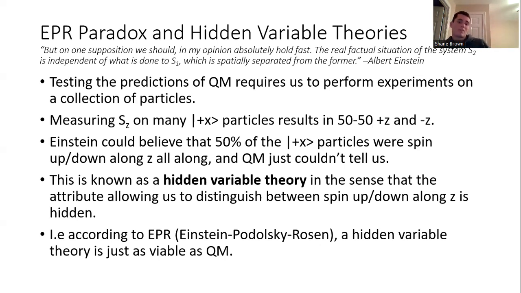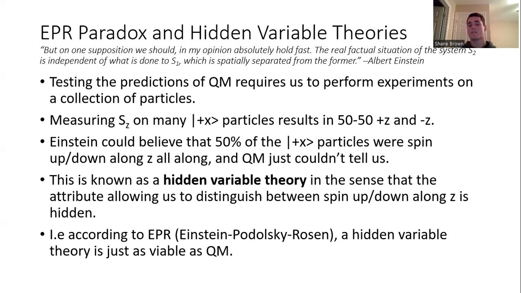So Einstein could perfectly well believe that if we measure 50% of the particles being up and 50% being down, maybe just 50% of the plus x particles were up and down along z to begin with. Maybe from the moment they started going towards the detectors, that was already the state they were in. It's just that quantum mechanics wasn't able to tell us that they were in that state all along. This idea still keeps with the experimental results, but it circumvents the need for quantum mechanics.